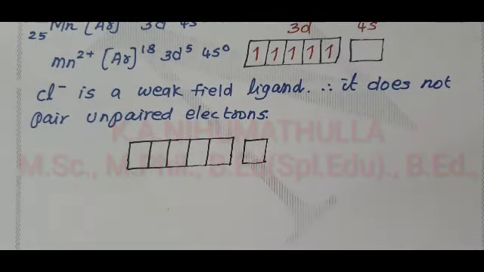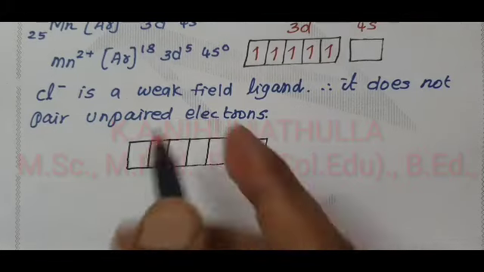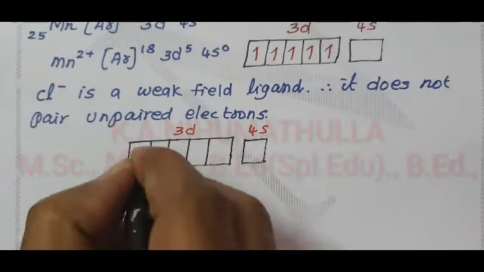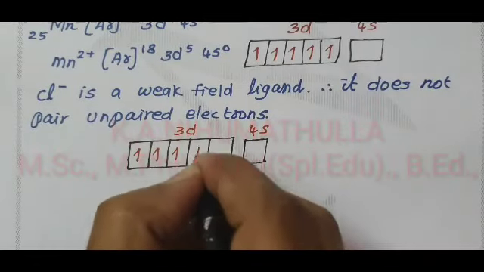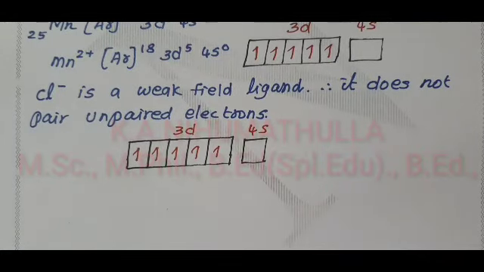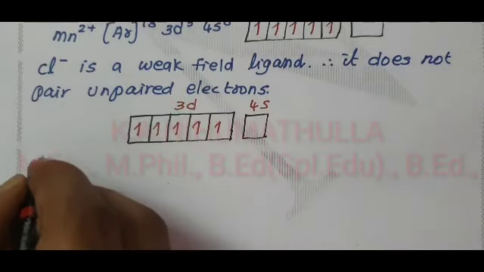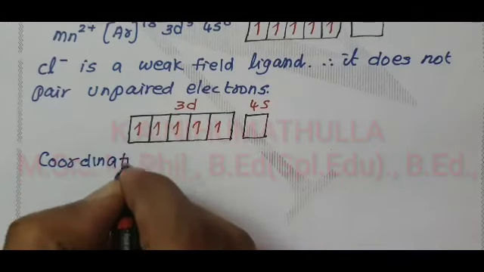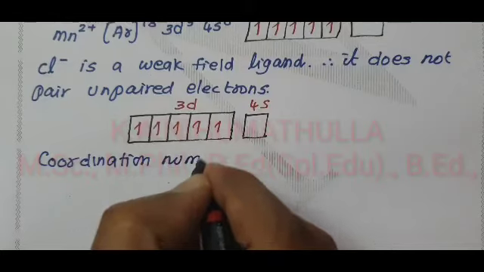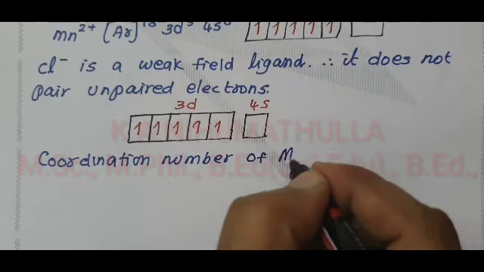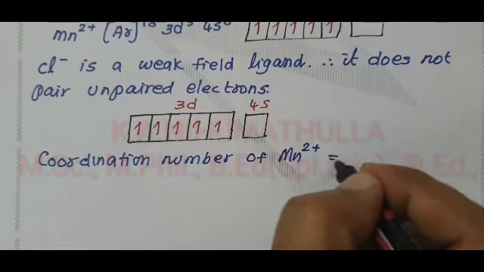After filling the electrons, now we will go to the next step. This is 3d and that one is 4s, with 1, 2, 3, 4, 5 unpaired electrons. Coordination number of Mn2 plus: what is coordination number? It is the number of chemical bonds formed between the central metal ion and the ligands. The coordination number of Mn2 plus is 4.